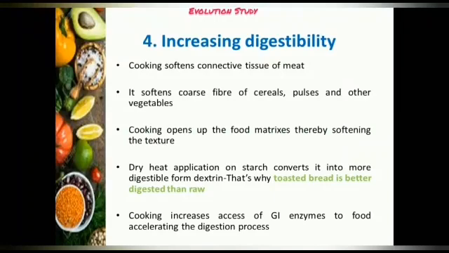Increasing digestibility. Cooking softens the connective tissue of meat. It softens the coarse fiber of cereals, pulses, and other vegetables. Cooking opens up the food matrices, thereby softening the texture. Dry heat application on starch converts it into a more digestible form, dextrin. That's why toasted bread is better digested than raw. Cooking also increases the access of GI enzymes to food, accelerating the digestion process.